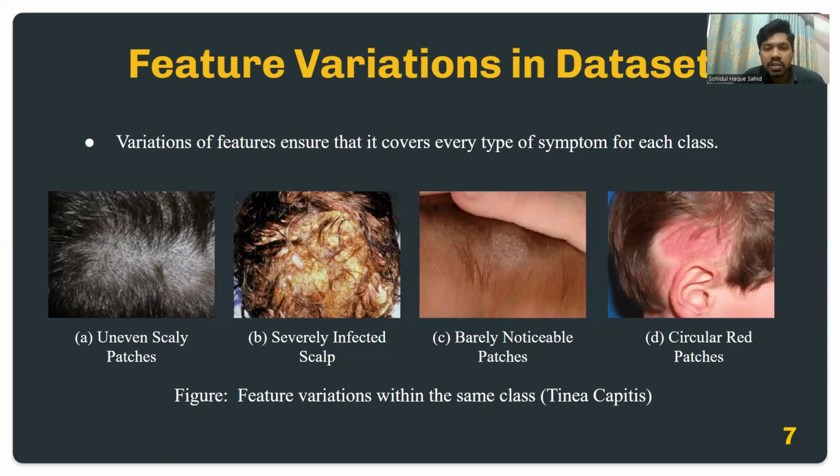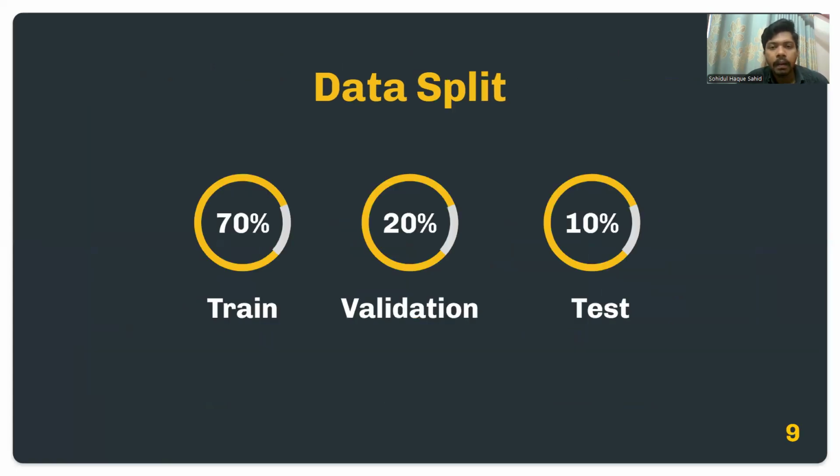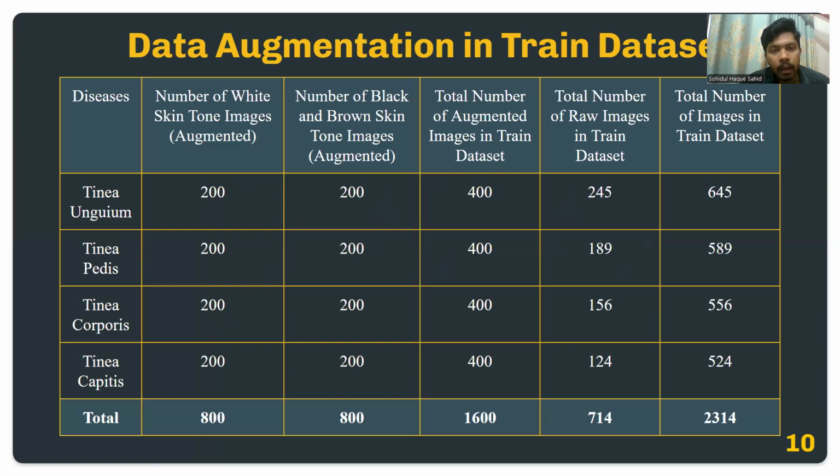And we have also consulted with a dermatologist to ensure that all these things are included in our dataset for each class. So here is our dataset, which consists of a total of 1023 raw images, with white skin tone images of 655 and black and brown skin tone images of 368. And then we split our dataset into train, validation, and test with a ratio of 70 to 20 to 10%.